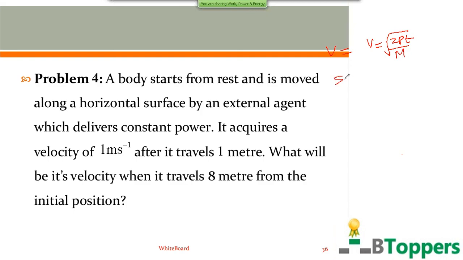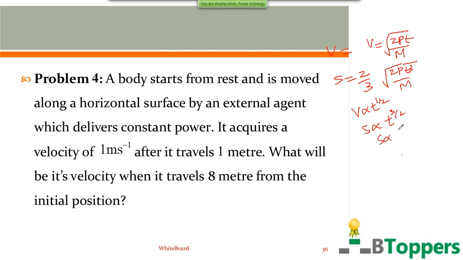And S as a function of time, we can write 2 by 3 into root of 2pt cube by m. So you can combine these two. From the first equation you can see V is proportional to t power half and S is proportional to t power 3 by 2.